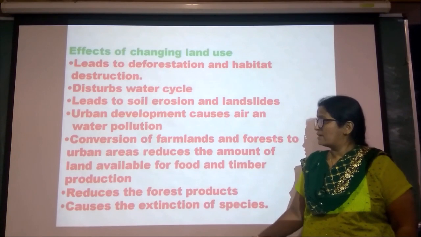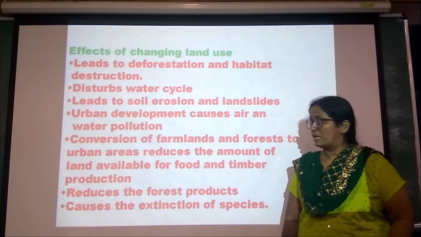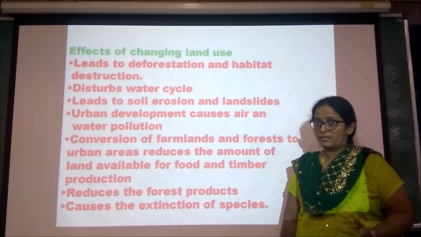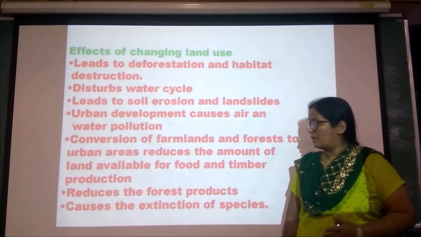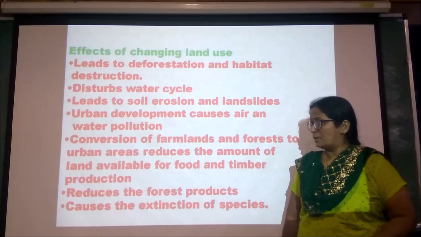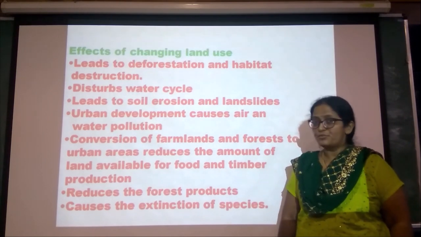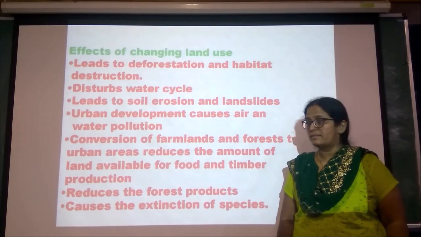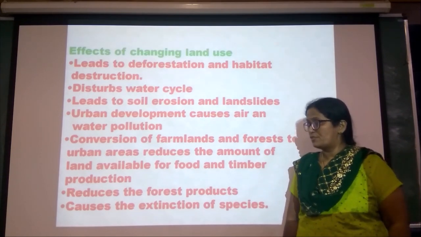Conversion of farmlands and forests into infrastructure has reduced the land cover, which is mainly used for food and timber production, and it has reduced forest products also. Lastly, it has resulted in the extinction of some species.